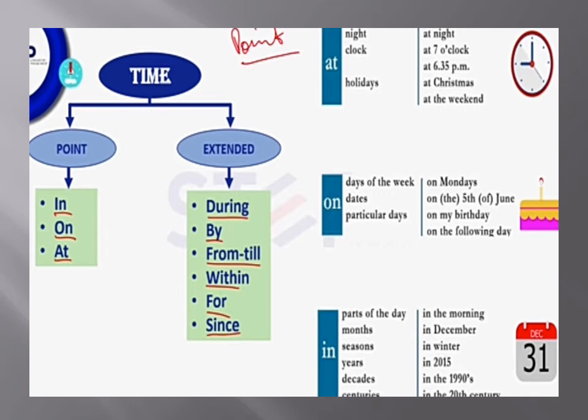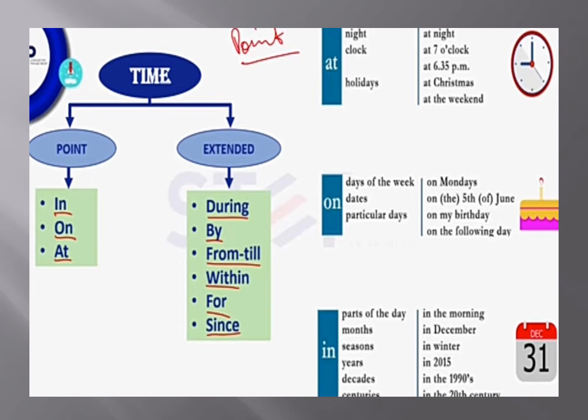Since is used for a specific starting point, when something started and when it ended. You will see that I have given a chart on the right side for at, on and in. At, we will use at: he walks at night. I will reach here at 7 o'clock. She will go to the airport at 6:35 p.m. She's on holiday. She will come at Christmas. When we just mention a name, holiday, Christmas, then for the specific we use at.